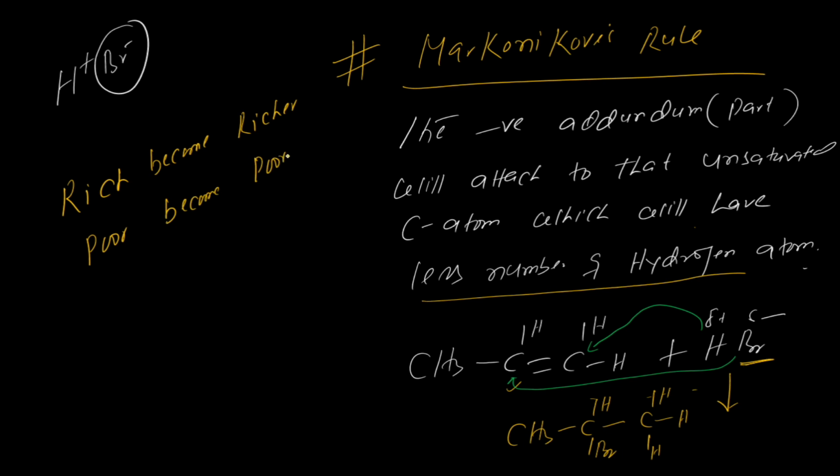This carbon has two hydrogens, so it gains one more hydrogen: the rich become richer. And this one has less hydrogen, so it gets the negative part: the poor become poorer. So this is the concept regarding the Markovnikov rule. Now what about the anti-Markovnikov rule? What is the anti-Markovnikov rule?